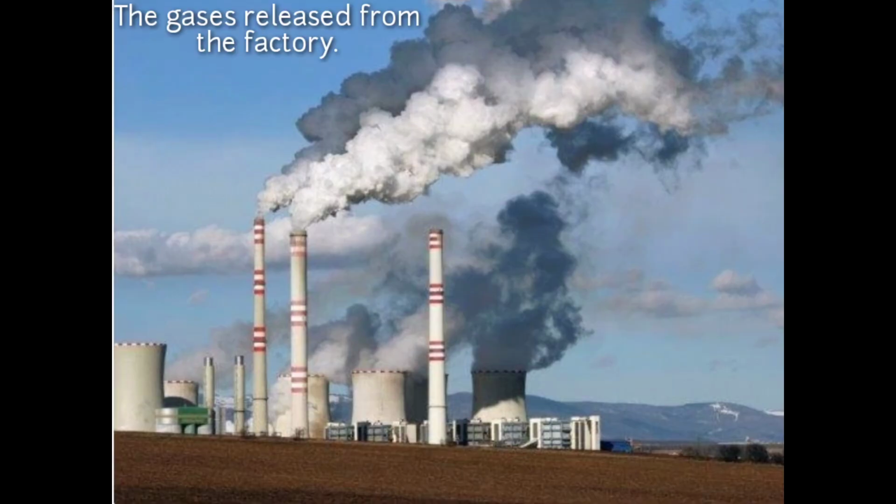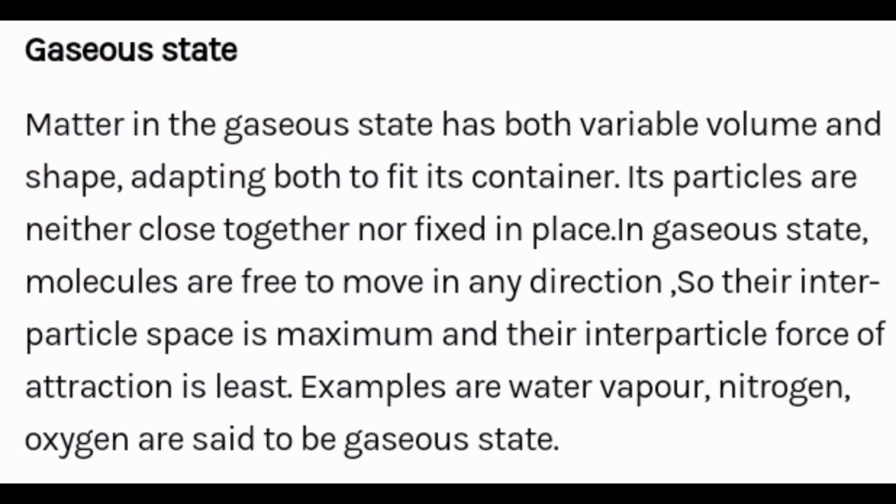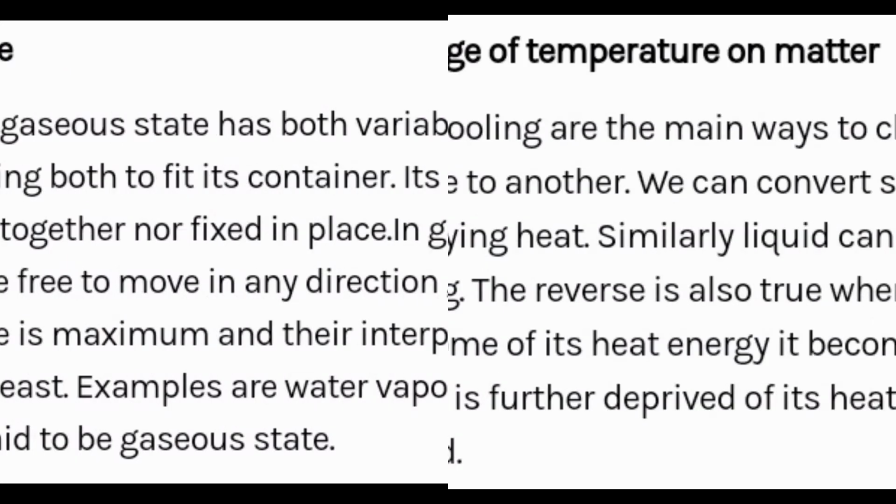Now we are going to see about gases. The gases released from the factory. What is meant by gases? The gaseous state. Matter in the gaseous state has both variable shape and volume to fit its container. Its particles are neither close together nor fixed in place. In gaseous state, molecules are free to move in any direction. So their interparticle space is maximum and their particle force of attraction is least. Examples are water vapor, nitrogen, oxygen, which are said to be in gaseous state.